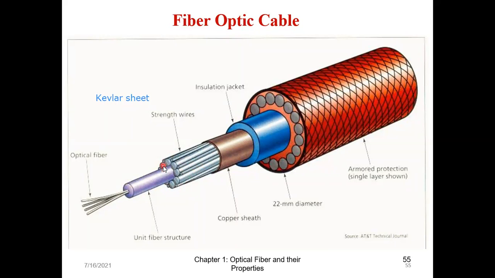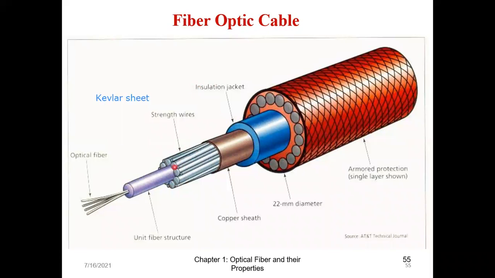Why? Because if I use all these rods and so many things as shown, the weight will increase. And remember, the advantage of fiber optics communication is that it is light in weight. So यहाँ तक तो वो light in weight था, but in the process of offering protection, if I make it heavy, I cannot install it in ships or aircraft. That is what we had seen in applications. The fibers have to be light in weight so that I can install them in ships and aircraft.